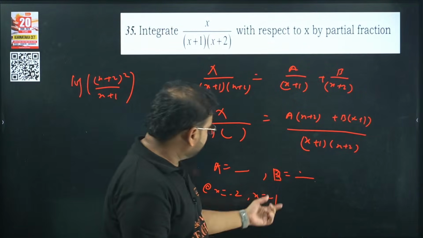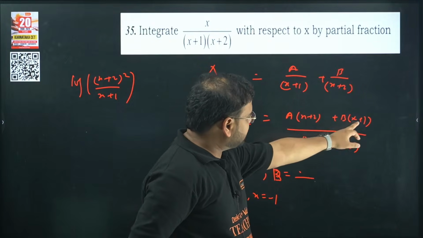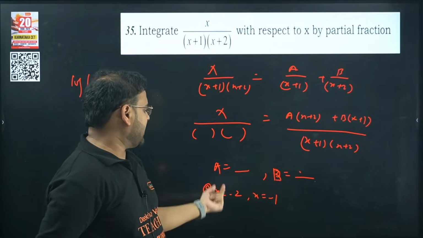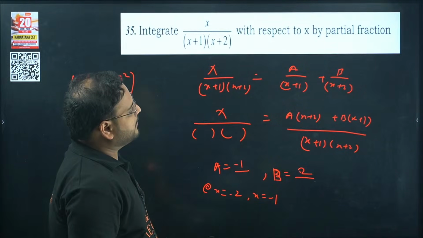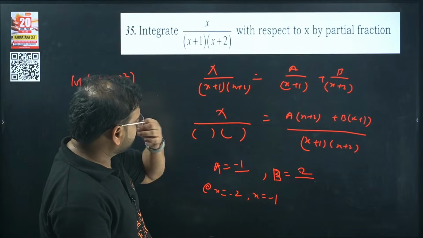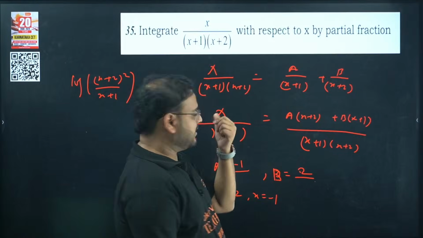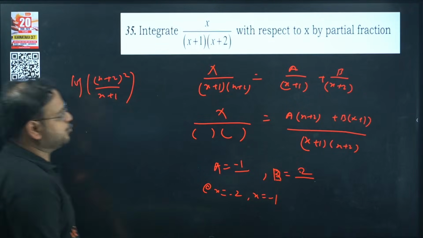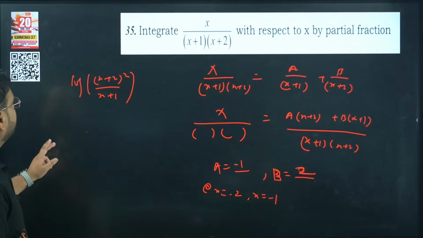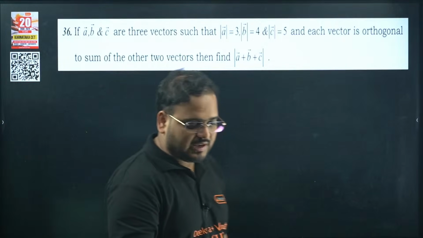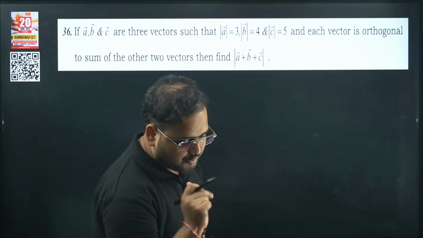Correct, no? If you take over here x as minus 1, so minus 2 actually, this will become 0. Minus 1 over here will have 1, will have minus 1. So A will be minus 1 actually, and this will be 2. If I put minus 2 over here, minus 1 on this side, it will become simply 2. This is 2, not minus 2. Okay, clear? Next. This is a question I have solved. This is also P by Q, and also a K-set P by Q.